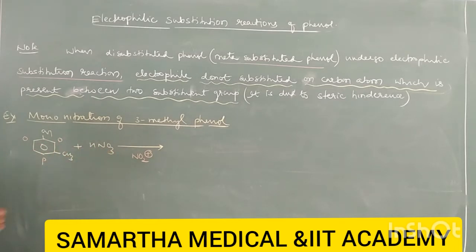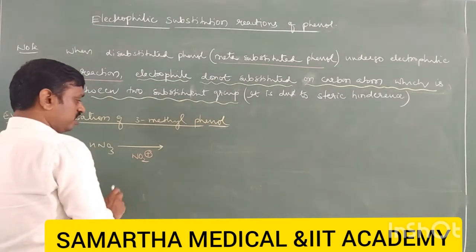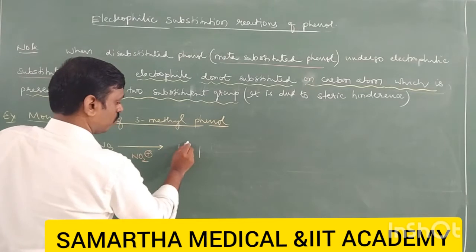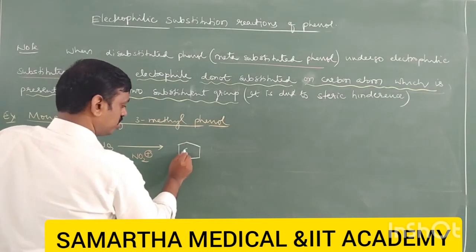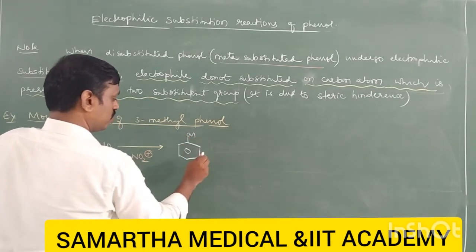Now this NO2 may attack at any one of these ortho and para positions. But here it is observed that the product is only these two.